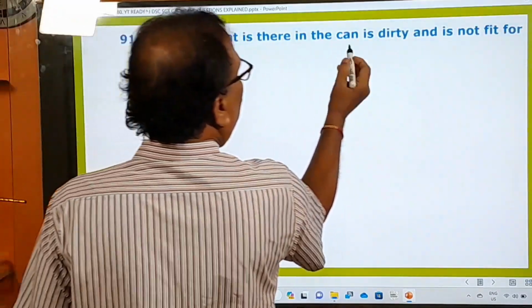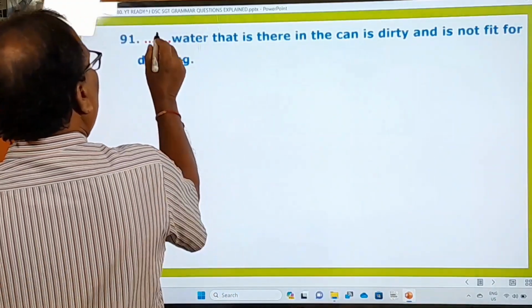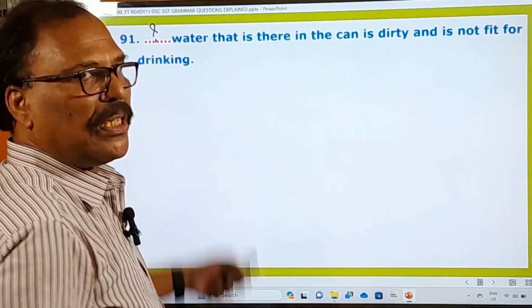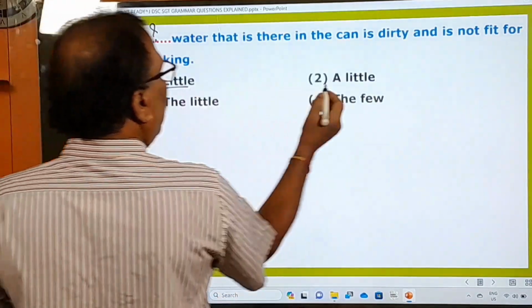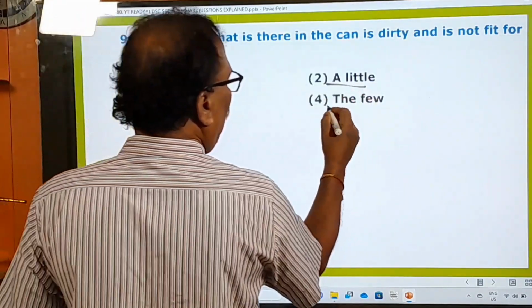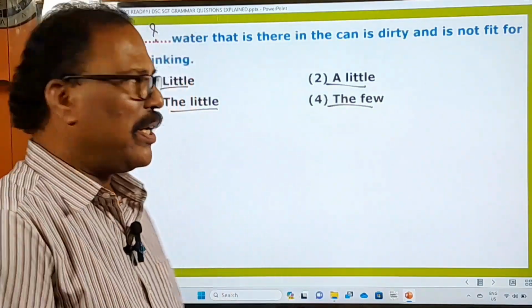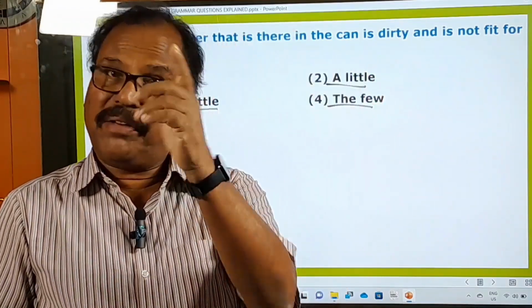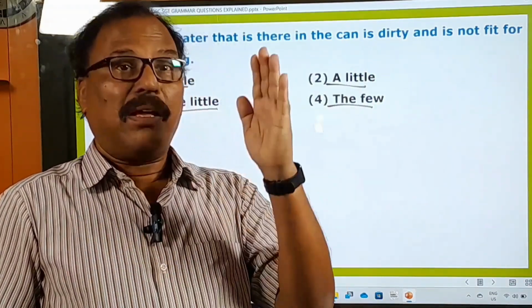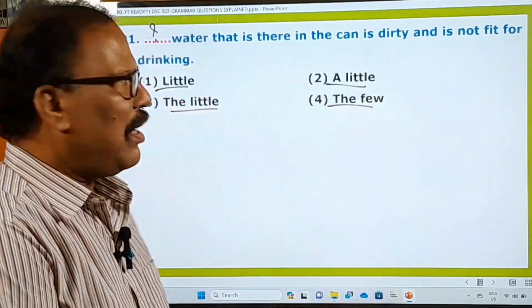Dash water that is there in the can is dirty and is not fit for drinking. So another blank is given here. What to use in this blank? So let us look at the options. Little, a little, the little, a few, the few. So dear DSC candidates, I have uploaded a video on these adjectives: little, a little, the little. Very, very interesting and very confusing. A few, the few. Please watch this video and you can understand this.